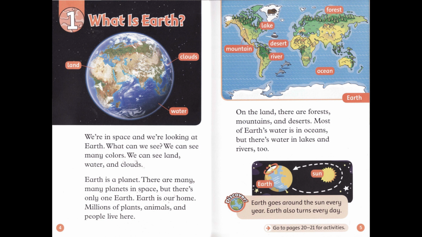Earth is our home. Millions of plants, animals, and people live here. On the land, there are forests, mountains, and deserts. Most of Earth's water is in oceans, but there's water in lakes and rivers too. Discover! Earth goes around the sun every year. Earth also turns every day.